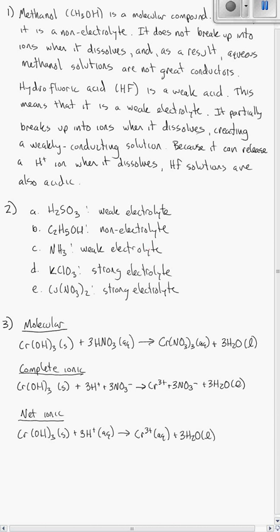Part C here is a little bit tricky, NH3. And it's easy to think that NH3 would be an acid because it has H in it, or even a molecular compound, which I guess it is, but in fact it's a special type of molecular compound.